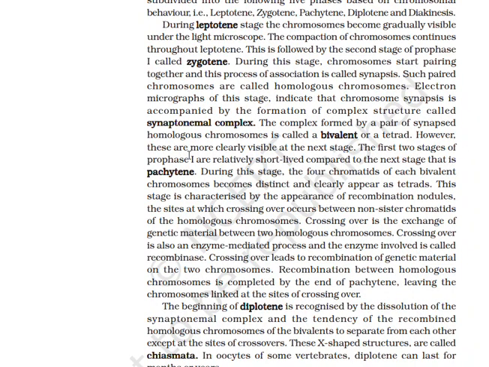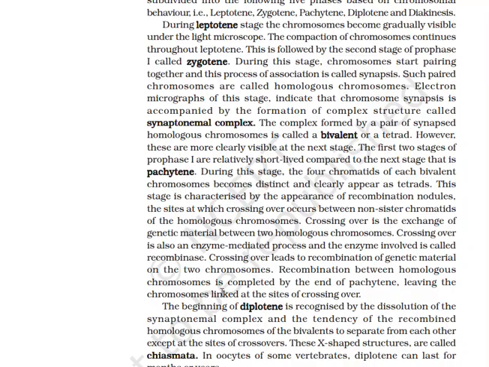The first two stages of prophase I are relatively short-lived compared to the next stage, that is pachytene. During this stage, the four chromatids of each bivalent become distinct and clearly appear as tetrads. This stage is characterized by the appearance of recombination nodules, the sites at which crossing over between non-sister chromatids of homologous chromosomes occurs. Crossing over is the exchange of genetic material between two homologous chromosomes. Crossing over is also an enzyme-mediated process, and the enzyme involved is called recombinase. Crossing over leads to the recombination of genetic material on the two chromosomes.